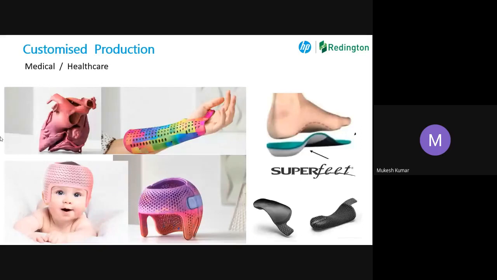When it comes to customized production, again, if you look at the problem with the kids, there are designs available in the market which are normally heavy and not ergonomic. Their aesthetic is not good, so it has got challenges. HP has just come up with this technology which is able to help in this area. Then we can make the anatomical models out of it, and of course on the right hand side, I already explained, the soles.